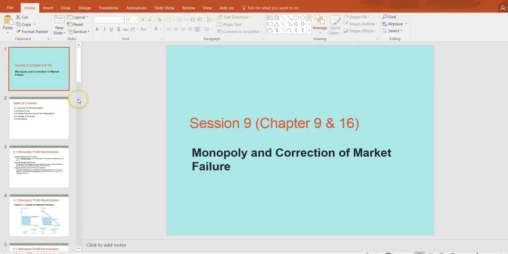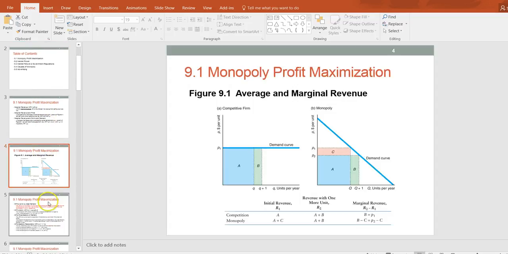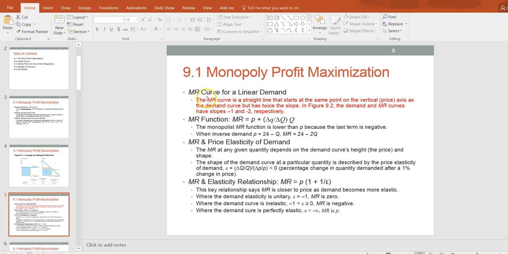For example, if I pull out my PowerPoint slides, you can find on page 5, here actually I used a red font just to stress this point. The MR, which stands for marginal revenue curve, is a straight line. Here this is specific to the MR curve for linear demand, and that's the case here. It's a straight line that starts at the same point on the vertical, which means the price axis, as the demand curve, but has twice the slope.